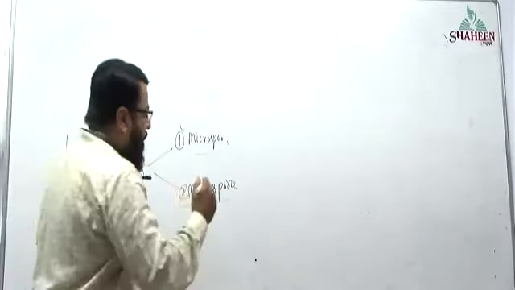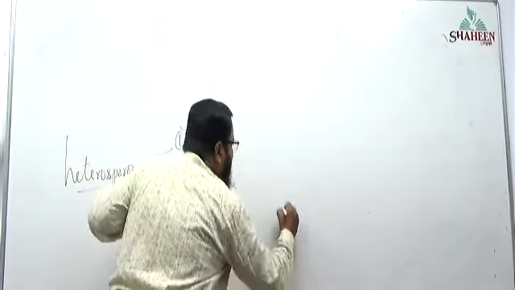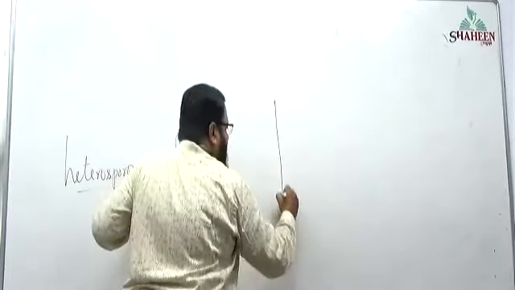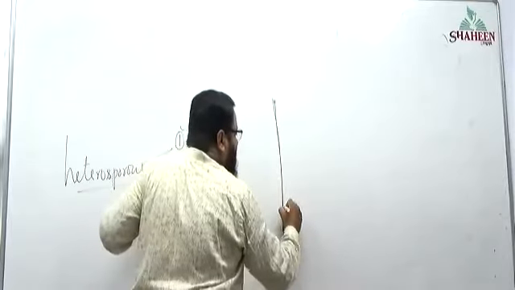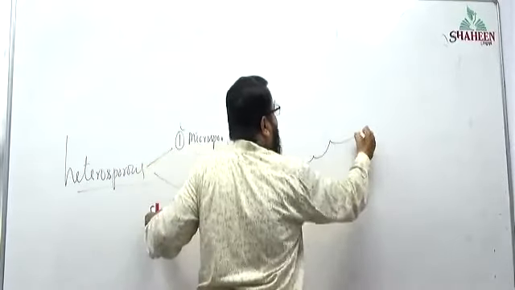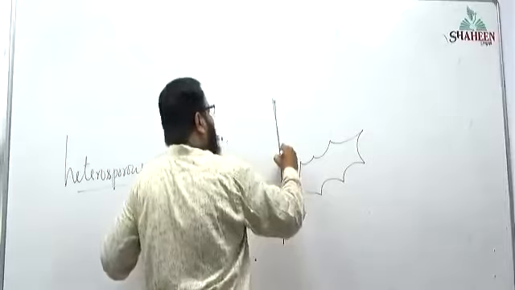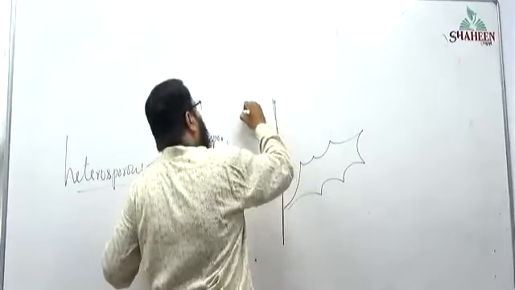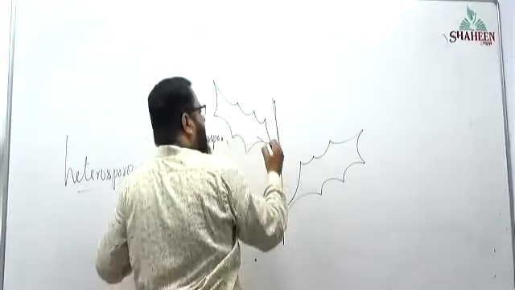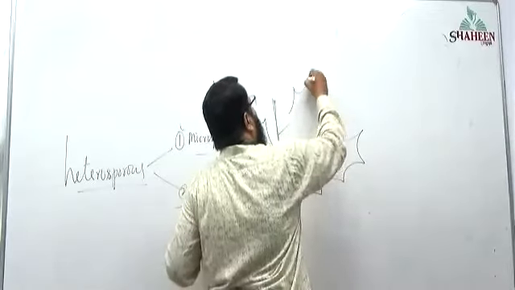It is a stalk. Observe, it is a stalk. Now, this is one special leaf. Observe the leaf I am drawing. It is quite different.